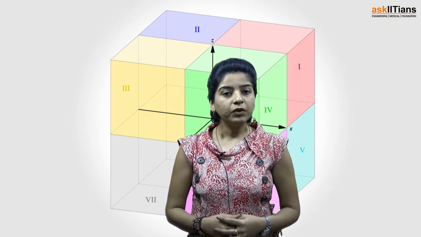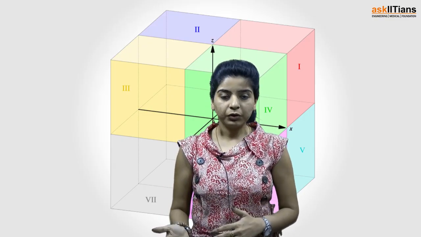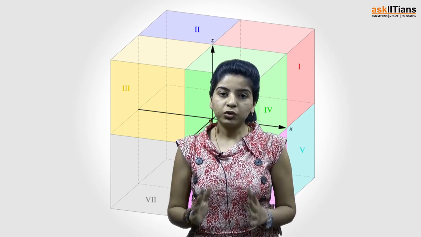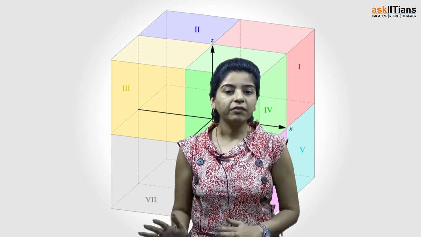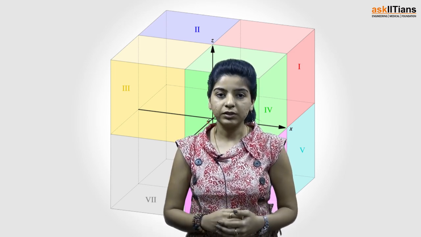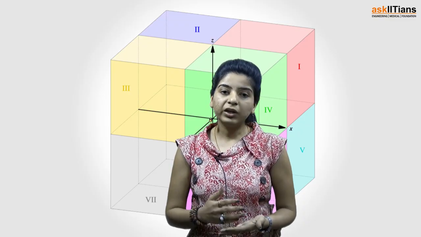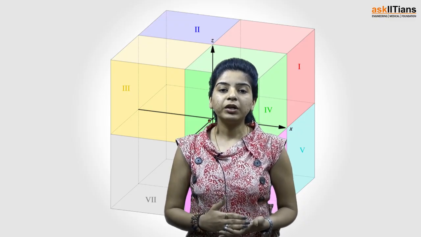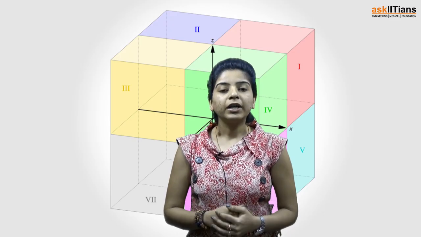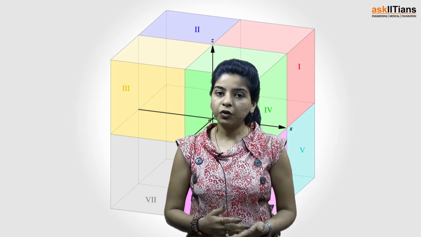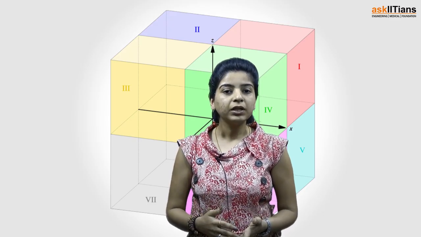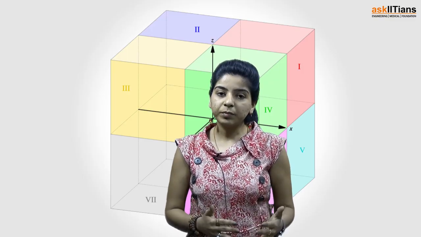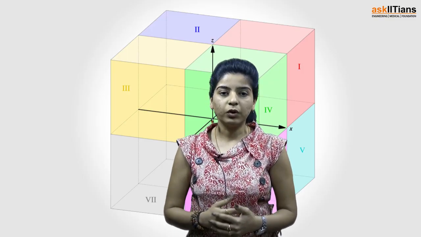First of all, we'll begin with what exactly we mean by trigonometric function, and I'm sure most of you must have at least a rough idea about trigonometric functions. So we'll discuss graphs of trigonometric functions, and then we'll move to trigonometry of compound angles. In compound angles, we'll discuss various formulae like sin A plus B, sin A minus B, cos A plus B, cos A minus B, and so on.